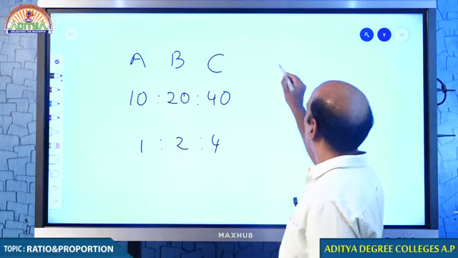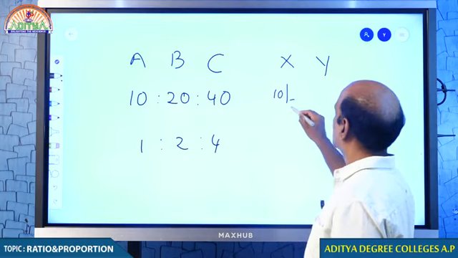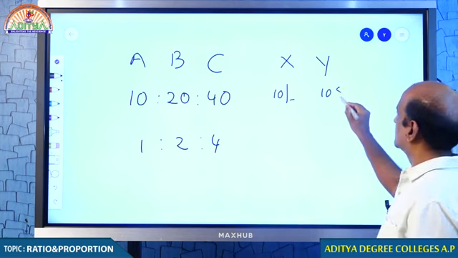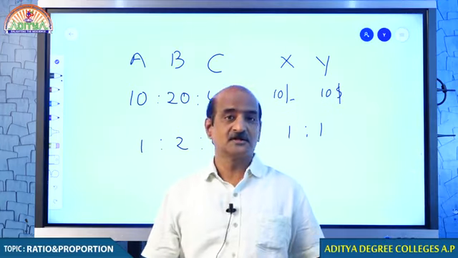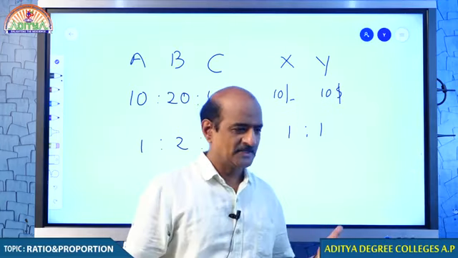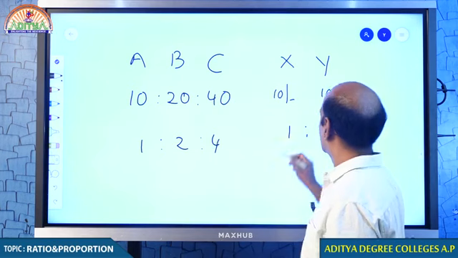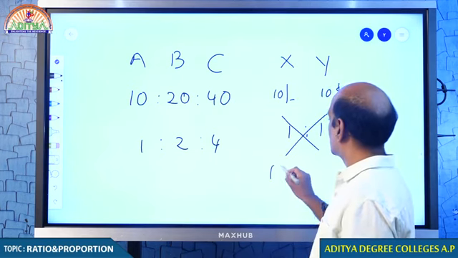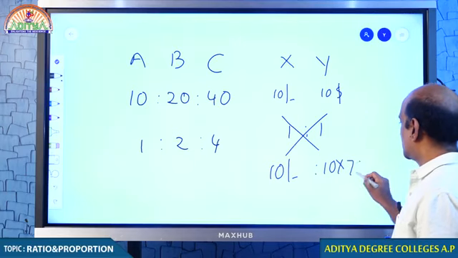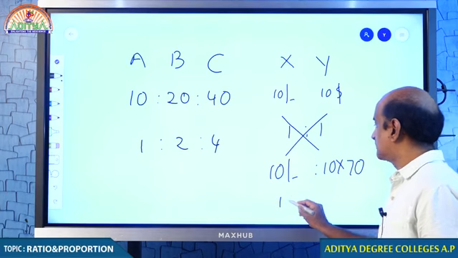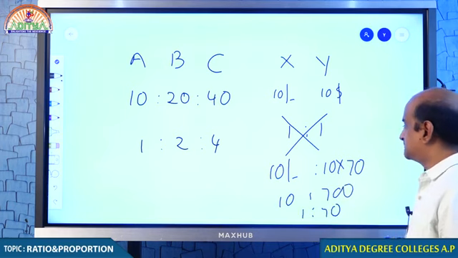For example, students, if X and Y are getting amounts like this: we give 10 rupees to X and we give $10 to Y. Do you think the ratio is 1:1? Obviously no, because this is in rupees and that is in dollars. How can we simply say 1:1? This is absolutely wrong. We need to convert them. This is 10 rupees and this is 10 into 70, because $1 is equal to 70 rupees. 10 is to 700, hence your answer must be 1:70.